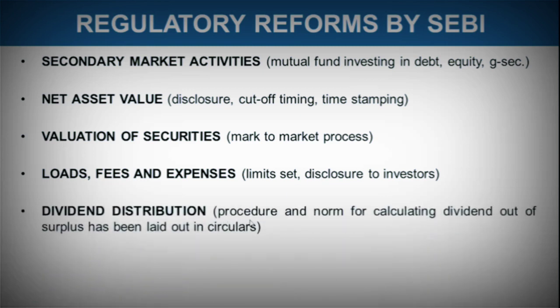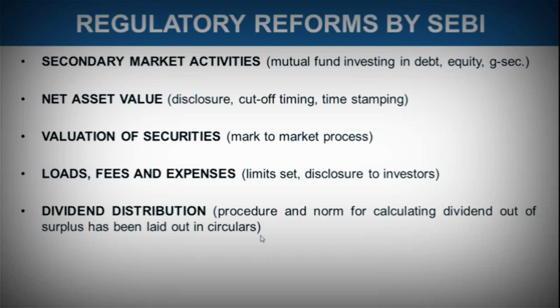Then dividend distribution, also procedure and norm for calculating dividend. What dividend could be paid out of the surplus has been laid out in circulars by SEBI. Now this is also to be done after you have paid to the investors who have invested in fixed maturity plans, who are having guaranteed returns. First, all of them should be paid.